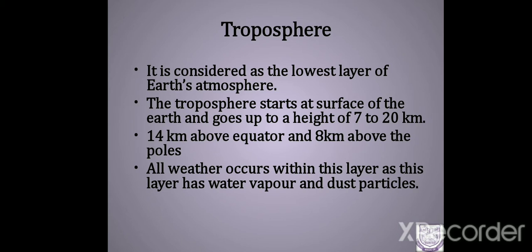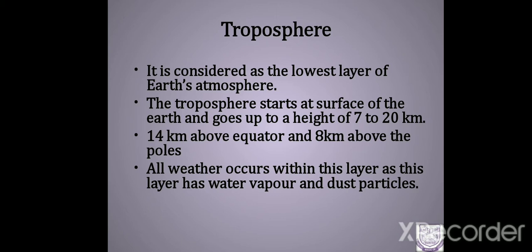The thickness of this layer is about 7 to 20 kilometer from the surface of the earth. Right from the surface of the earth, this layer starts, approximately 7 to 20 kilometer. They are about 14 kilometer distance in the equatorial region, that is around equator.